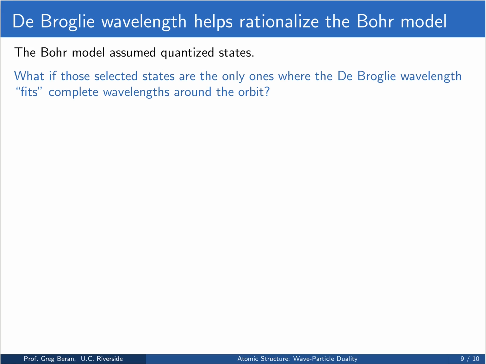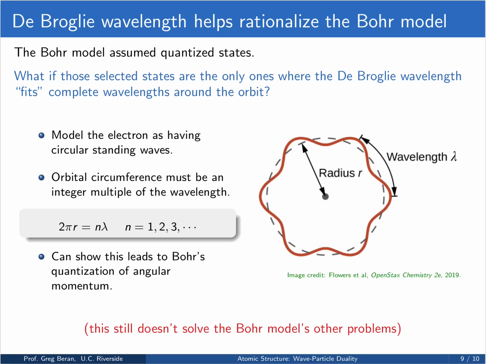But what if those key states are the only ones where the de Broglie wavelength can fit complete wavelengths of the electron around the orbit? And so in particular, suppose this is my orbit with some radius and circumference associated with it in the dotted line. If my wavelength is of this particular wavelength here, I can fit 1, 2, 3, 4, 5, 6 complete wavelengths around this radius in this picture.